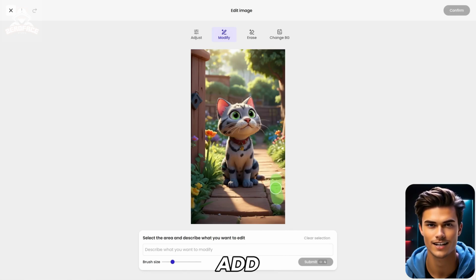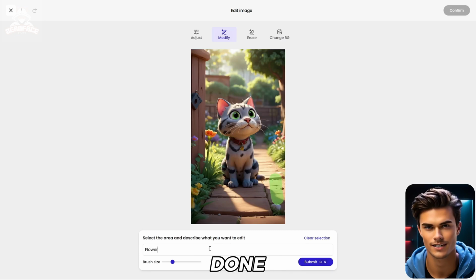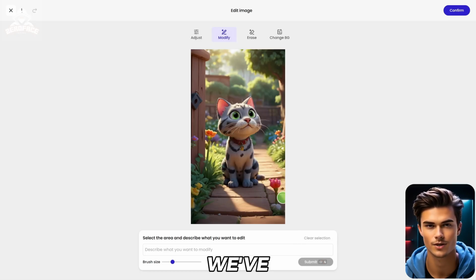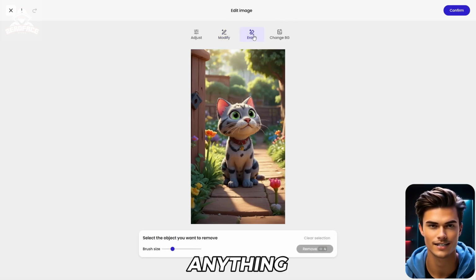Let's say here I want to add a flower. In the prompt section, I'll just type flower, and once that's done, I'll click submit. This process takes just a few seconds to finish, and once it's done, as you can see, we've added a flower to the image, which is really cool. Alright, now there's also an erase feature, which allows you to erase anything from the image.